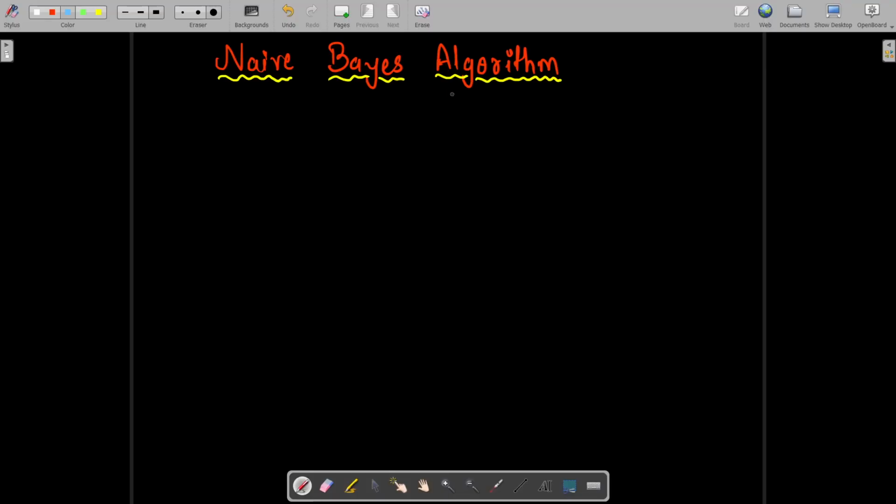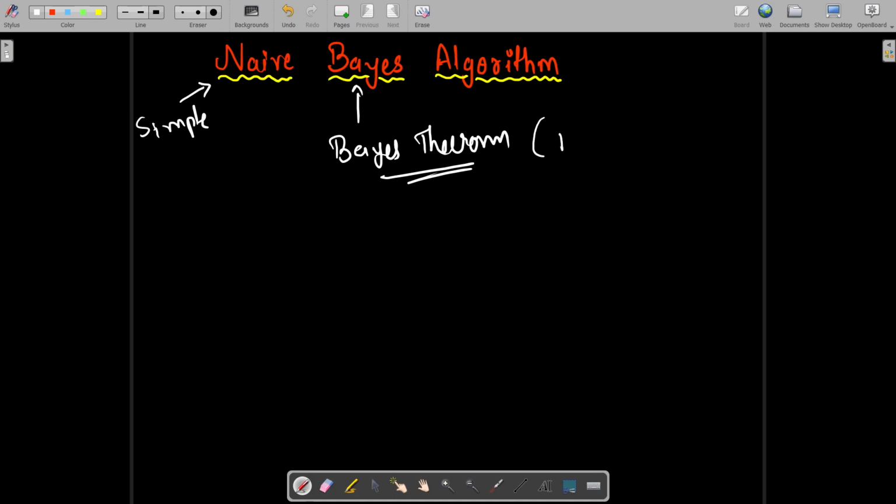Hello all, so I'll be discussing now a very simple machine learning algorithm called naive Bayes. So here the naive means simple, and Bayes here comes from the Bayes theorem of probability. So we'll begin with the Bayes theorem first, and then we'll thoroughly discuss what's the mathematics behind naive Bayes. So obviously it will be a totally probabilistic based approach.